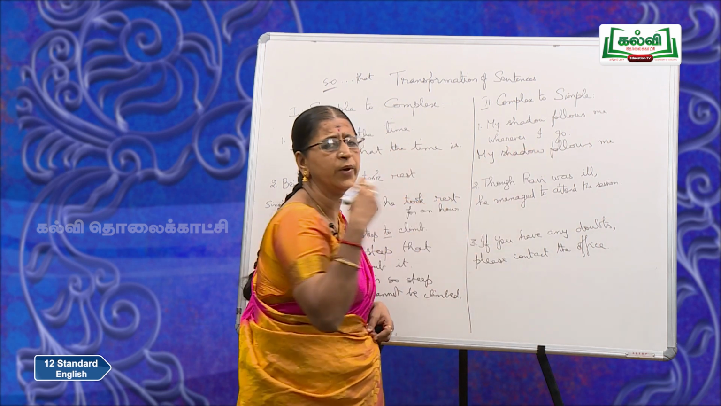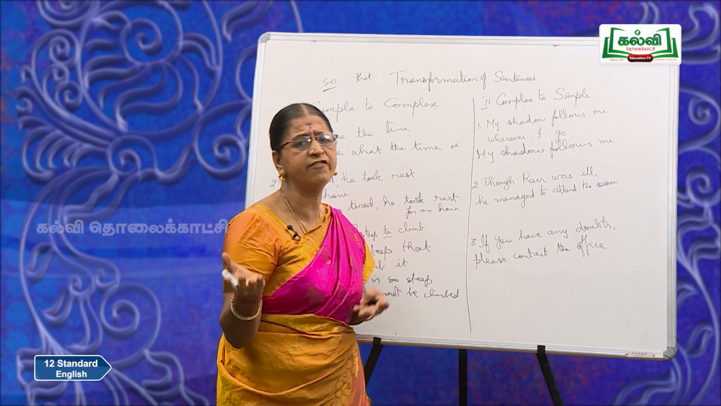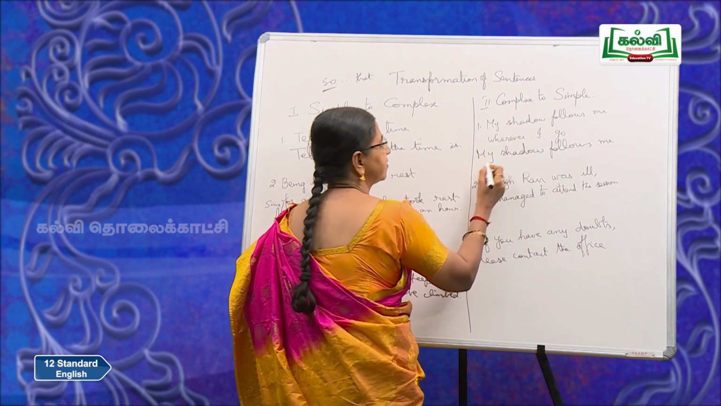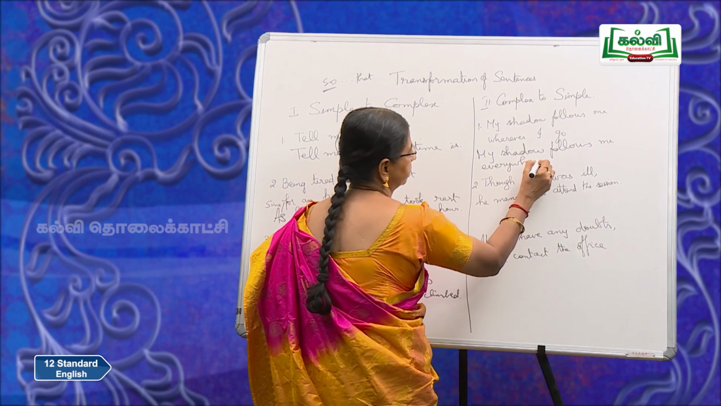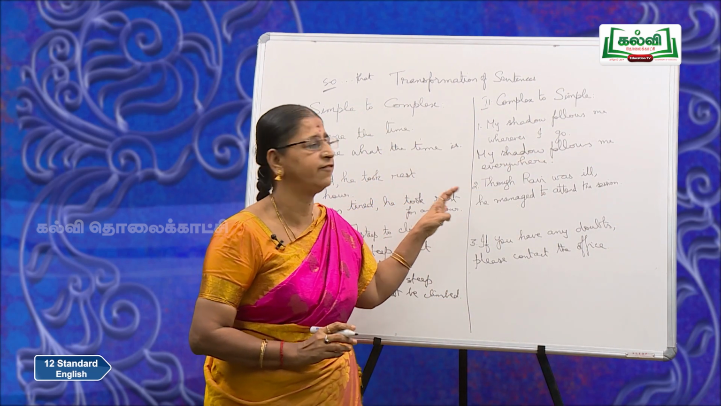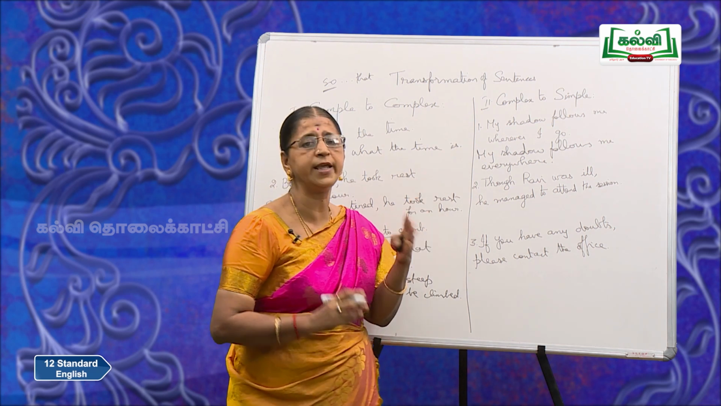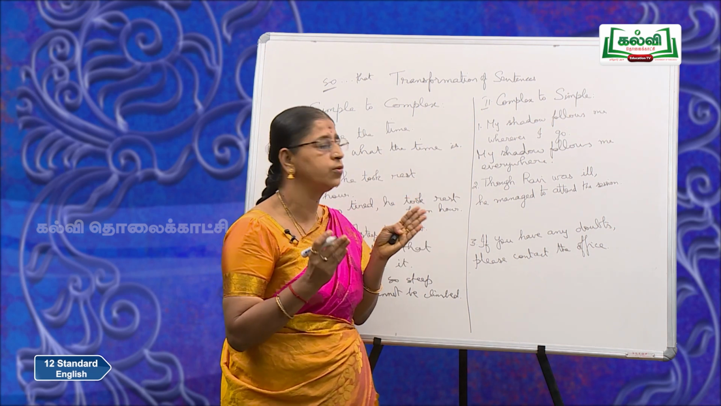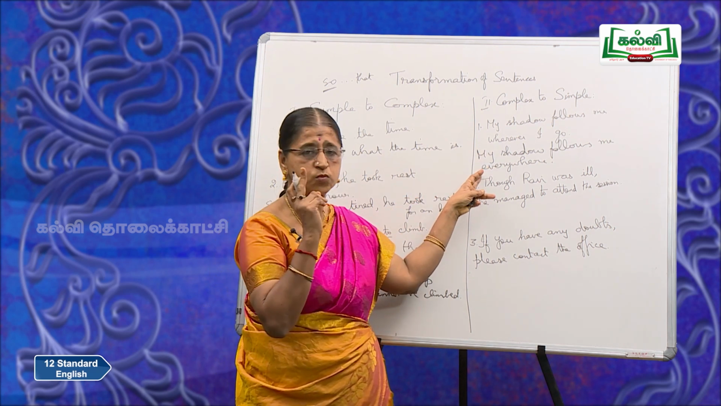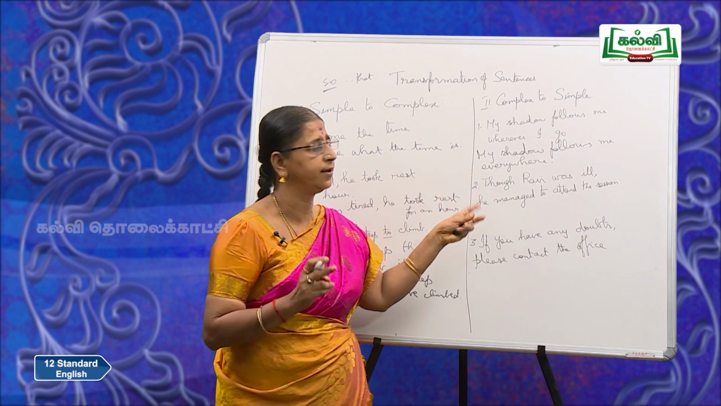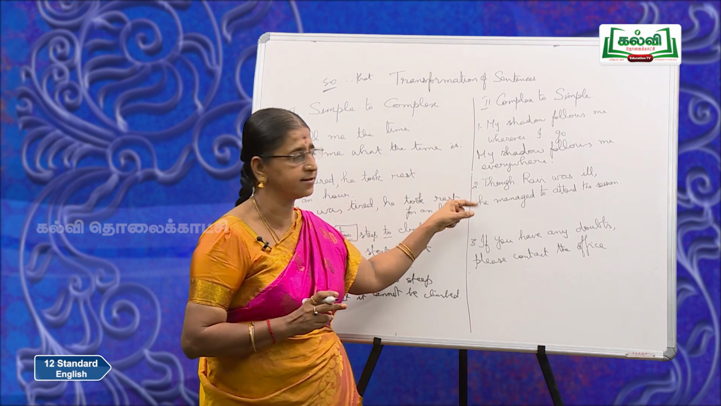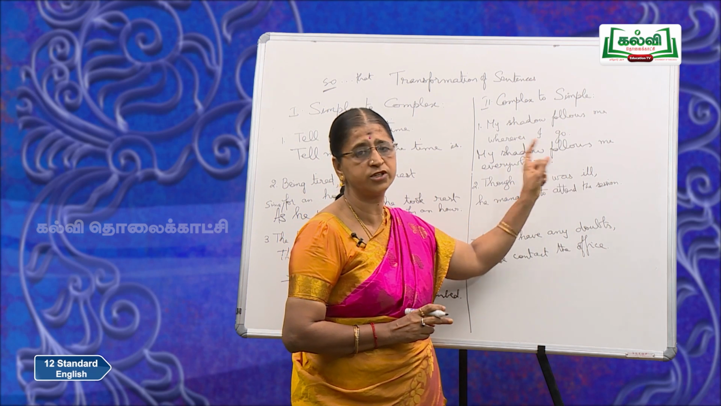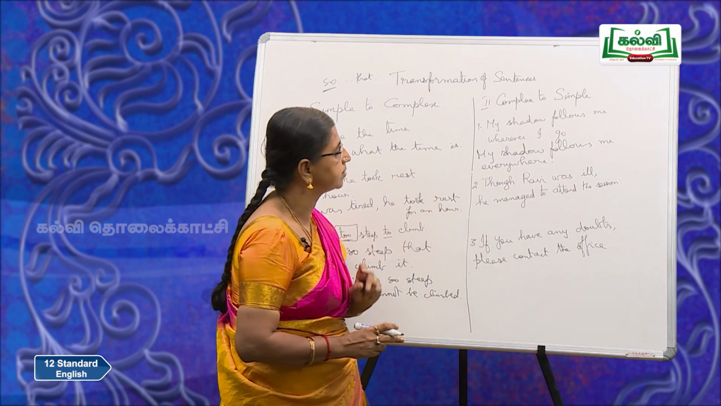Now, what do you mean by wherever I go? It is everywhere. So, just replace this with a single word, everywhere. My shadow follows me everywhere. Wherever I go, you just give that meaning through this one single word, everywhere. So, now this is a simple sentence. You get only one finite verb which is follows. Look at sentence number 2.